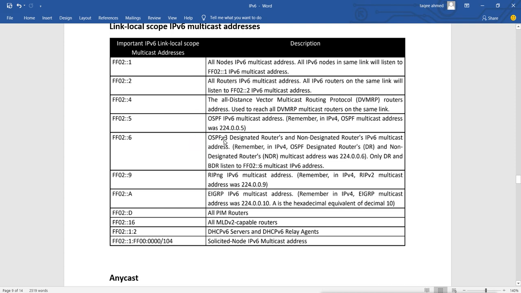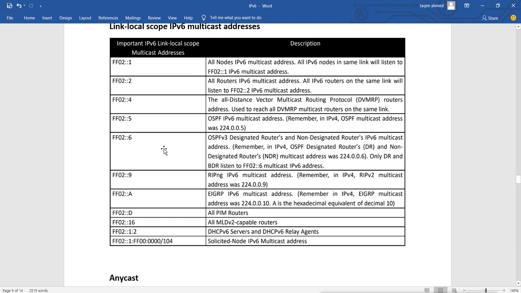Then 6 is for OSPF version 3. It is the same as this. It is for OSPF version 3 designated routers and non-designated routers IPv6 multicast address. Remember, in IPv4 OSPF the designated router DR and non-DR multicast address was 224.0.0.6. Only DR and BDR listen to this multicast address. So it was used in IPv4 for OSPFv2 addresses for DR and non-DR routers. So here it is the same, here we have 2, 5 and 6 for DR and non-DR of OSPF routers.